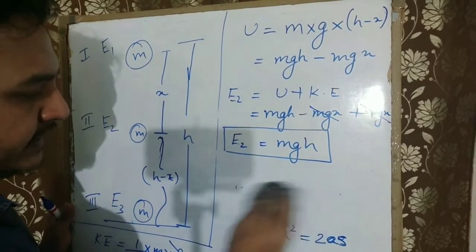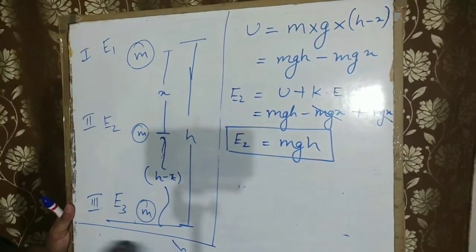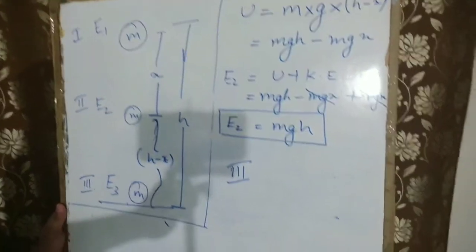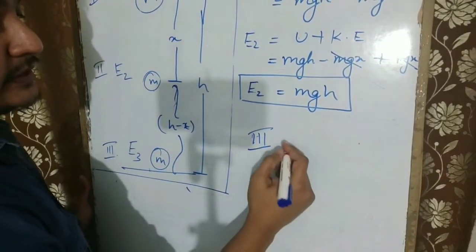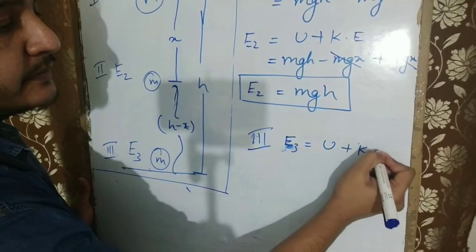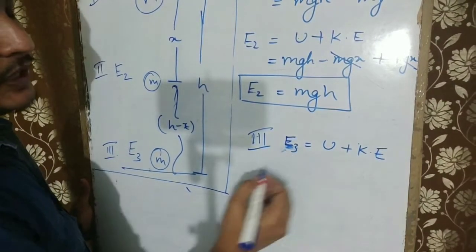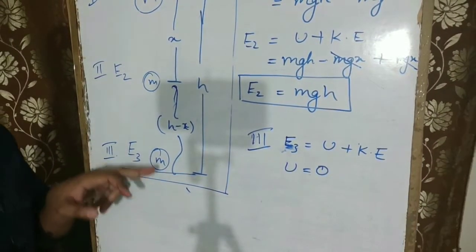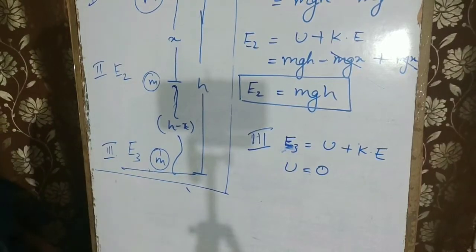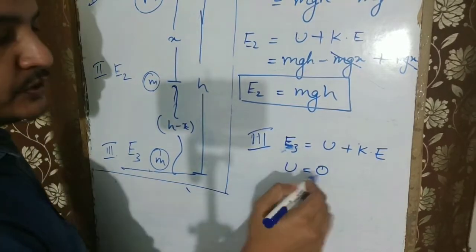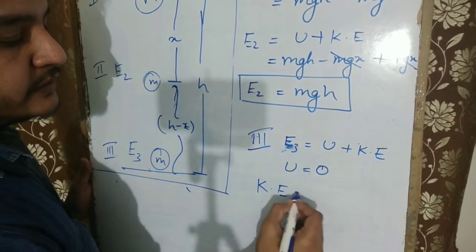Let us do it for the last case, the third case. Okay. So case 3, when the body reached the ground. Now when the body is on the surface, as you can see, E3 will be equal to potential energy plus kinetic energy. Now when it is on the ground, the potential energy will be equal to 0. U will be equal to 0. Why 0? Because height over here will be 0. It is on the ground. So m into g into h, h is 0, multiply by any number, it will give 0. So U is equal to 0, but still we need to find kinetic energy, which is half